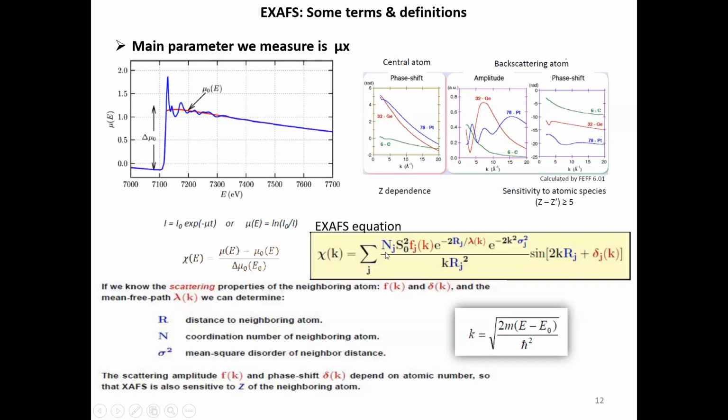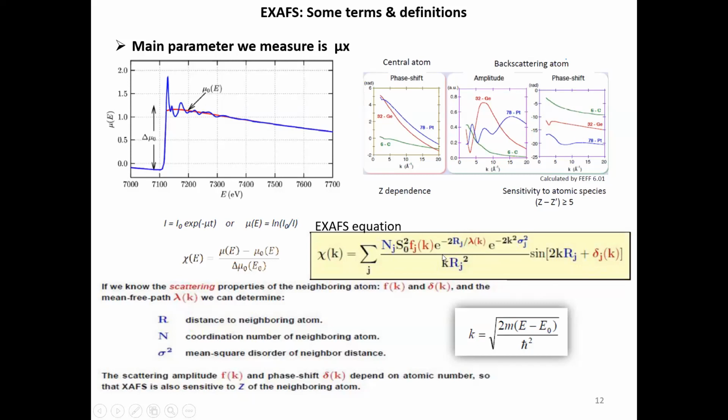So that's why, to compare different data, we normalize the X-ray absorption spectrum. If you normalize by this jump, that means we are dividing by the total number of atoms absorbing in the system. So now this is the EXAFS function per atom. Now this EXAFS signal is a sine wave function, and as this is the sum over different cells, different neighbors, it is a sum of different sine waves.